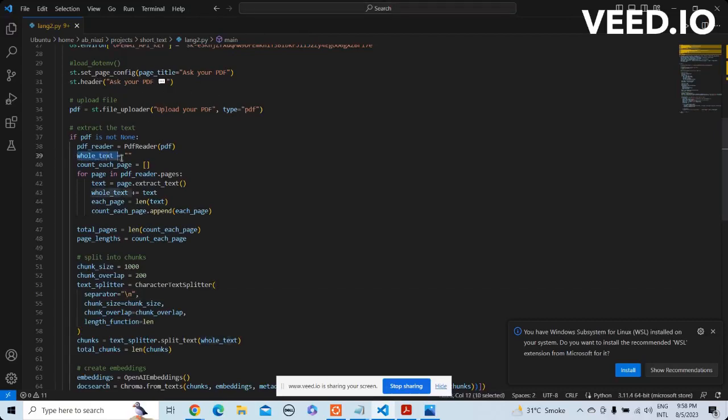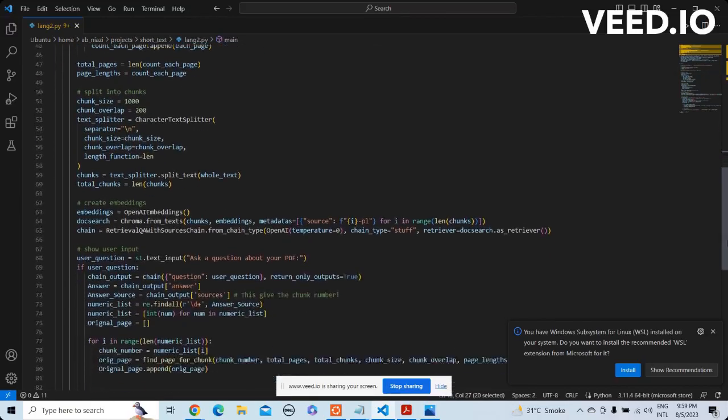Now there's the whole text and the count of each page number. Remember I told you that we're going to systematically handle the pages, right? The whole text is the whole data of the PDF file, and we're going to count how much text is on each page. So the total page length, the count of each page length, and how many total pages there are are valuable information that we will use in future.